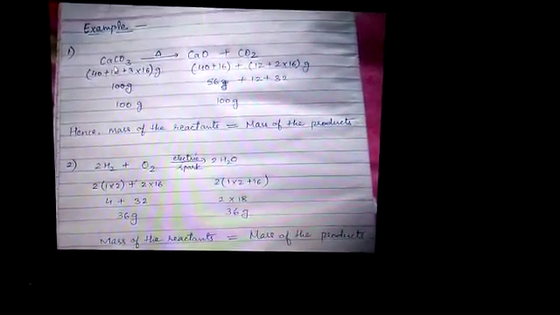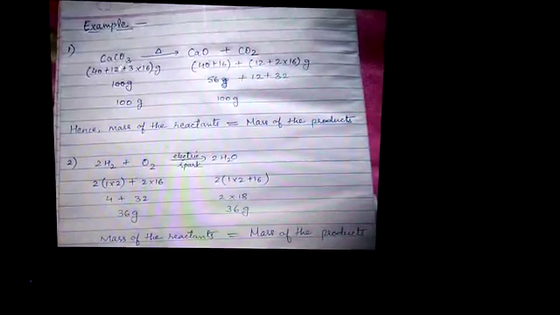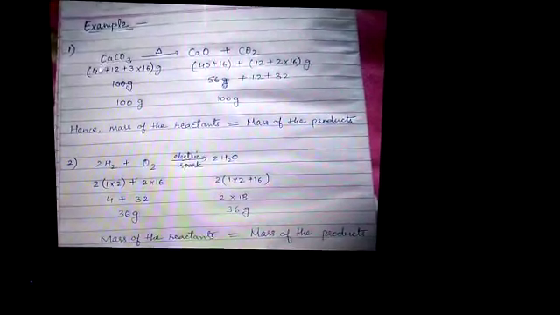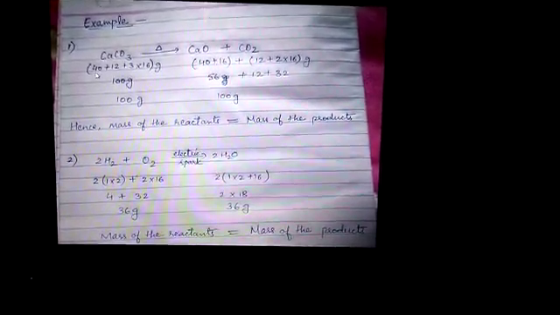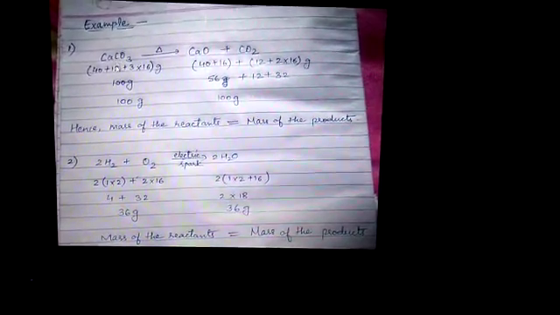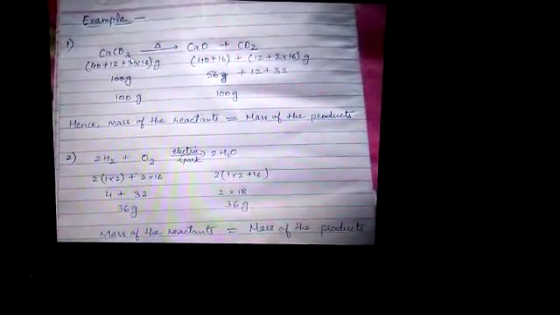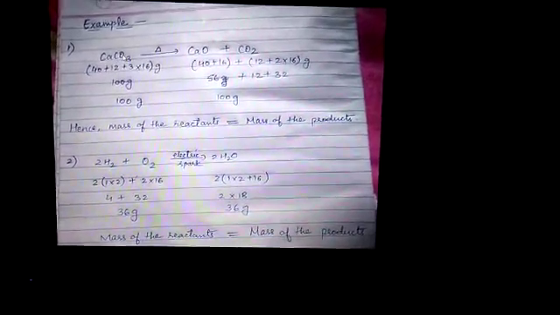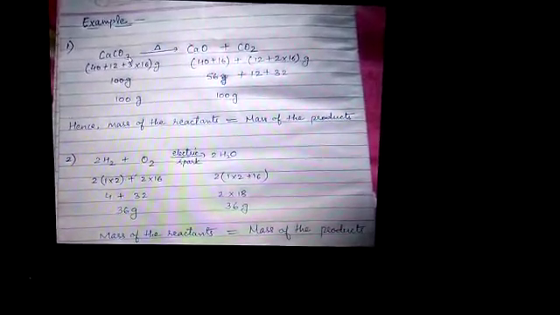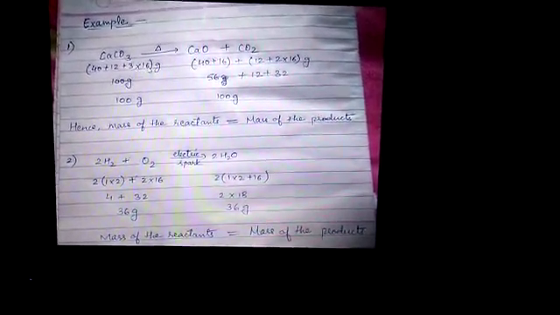Now calculate the molecular mass of calcium carbonate. Calcium is 40, carbon is 12, and oxygen is 16. As there are 3 oxygen atoms, it is multiplied by 3, so the total is 100 gram.